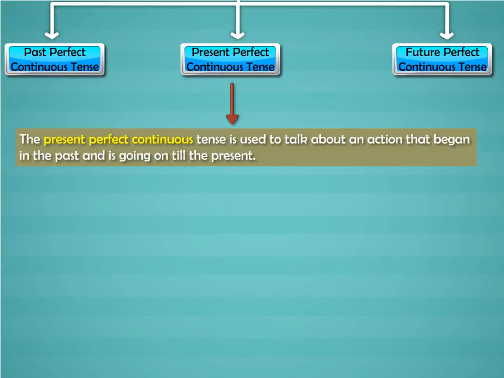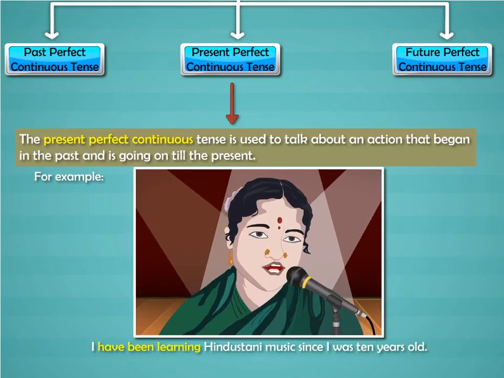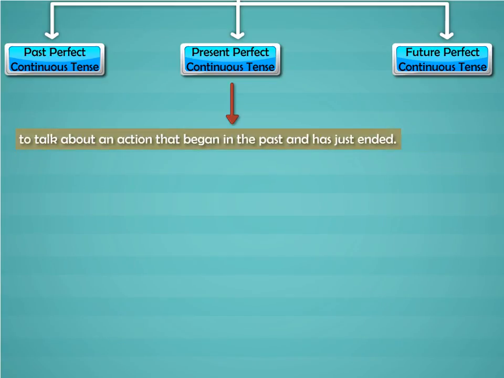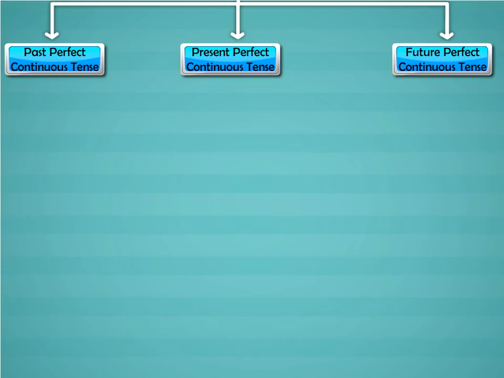The present perfect continuous tense is used to talk about an action that began in the past and is going on till the present. For example, I have been learning Hindustani music since I was 10 years old. It is also used to talk about an action that began in the past and has just ended. For example, we have been greeting the guests all morning. We want a break now.